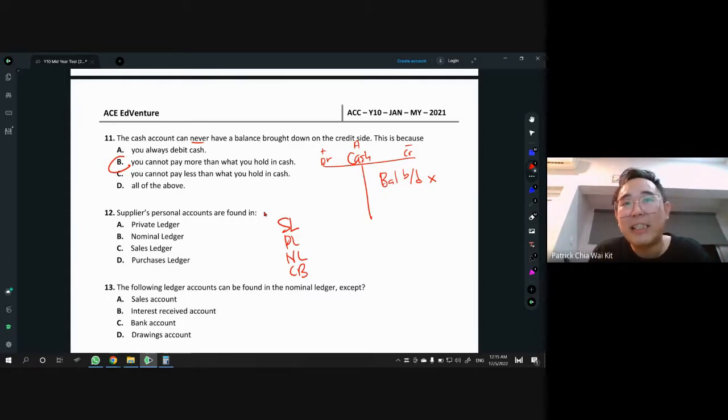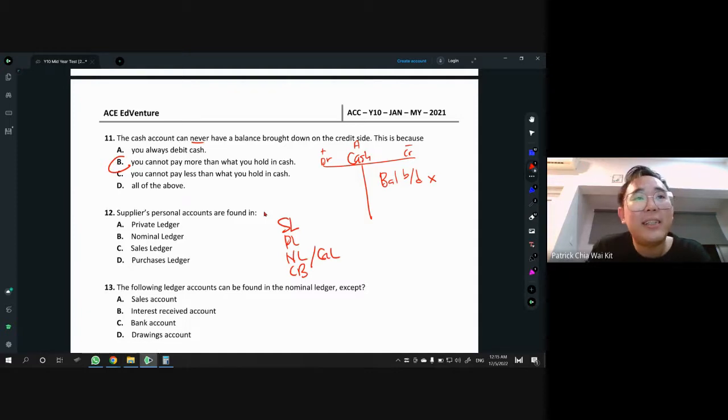What does this stand for? SL is sales ledger, PL is purchases ledger, NL, nasi lemak, no, it's nominal ledger, also known as, another name for nominal ledger is general ledger. Okay, GL. And CB definitely is not G, it is cash book. All right, so what is in there?